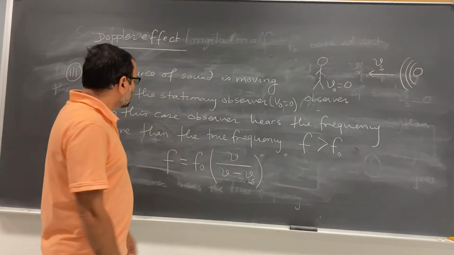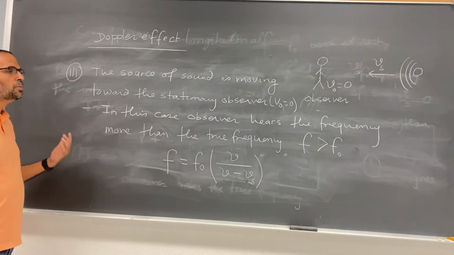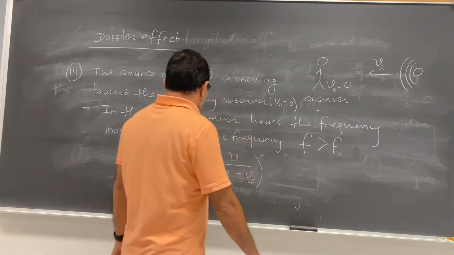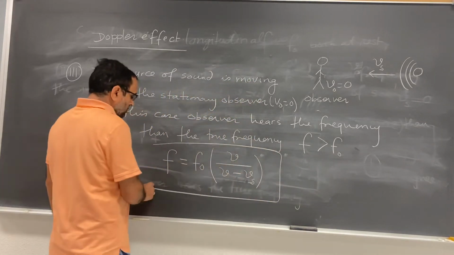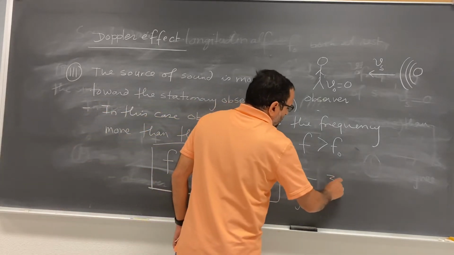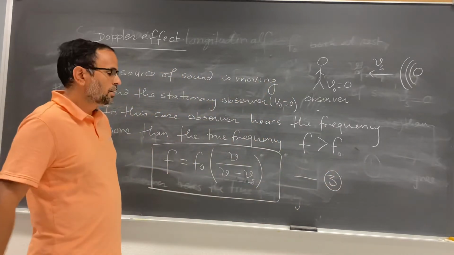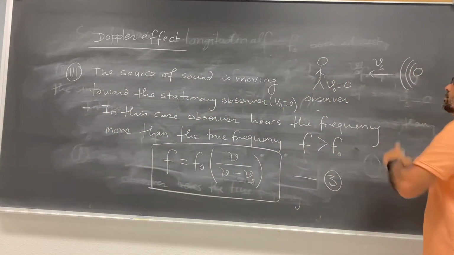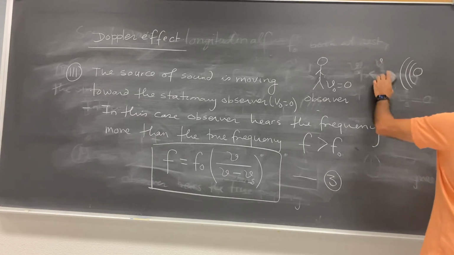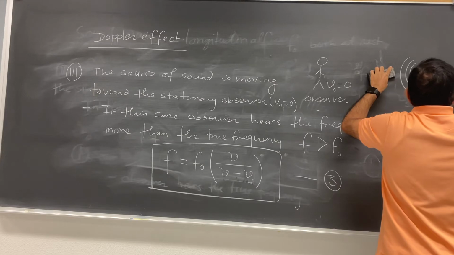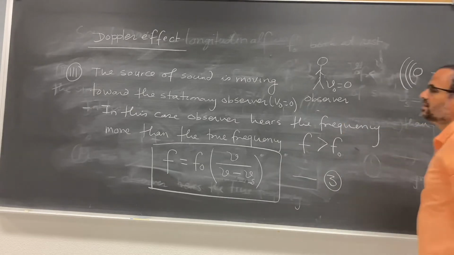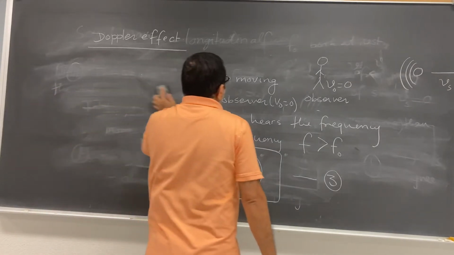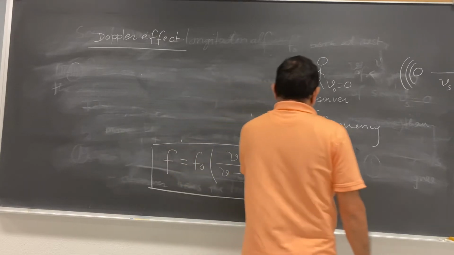Okay. So this is the case if the source of sound is moving toward the stationary observer. In this case, the observed frequency is more than the true frequency, and this is the formula here. Let me call this equation number 3. Third case done, and the fourth case is again, I want to keep the observer at rest, but the source of sound is moving away from the stationary observer this way. This is case number 4: the source of sound is moving away from the stationary observer.